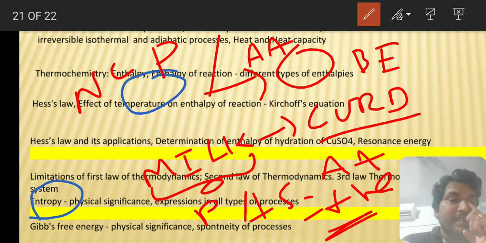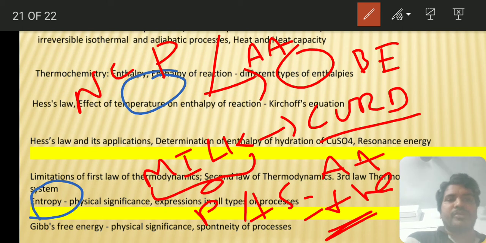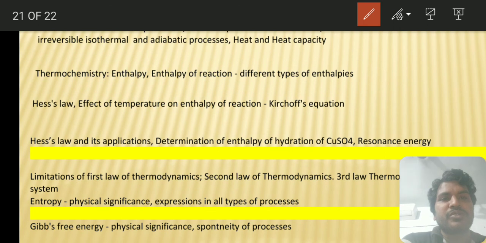This is a very, very important question. During boiling of egg and during curdling of milk, the entropy of the process, delta S, will be positive. Normally liquid and solid are there, so that's why you will say it is decreasing, but actually you have to see the mechanism of it, and from that you should do the problem. So these are the major areas from which questions will be coming.